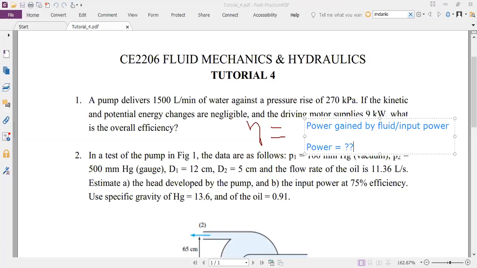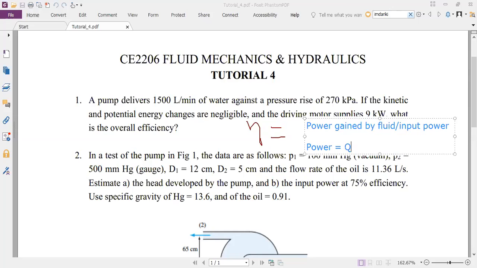We've done this so many times now. We can multiply the pressure and flow rate. One second. Multiple people are talking. Q, H, Q. Vamshi first, then we'll go to somebody else. Vamshi, yes. Sir, what's power gained by fluid? I'm not able to hear you clearly. All right. So who was that? Sindhuja? Yes, sir. Go ahead. What were you saying? We can multiply the pressure and flow rate. You can multiply pressure and flow rate.